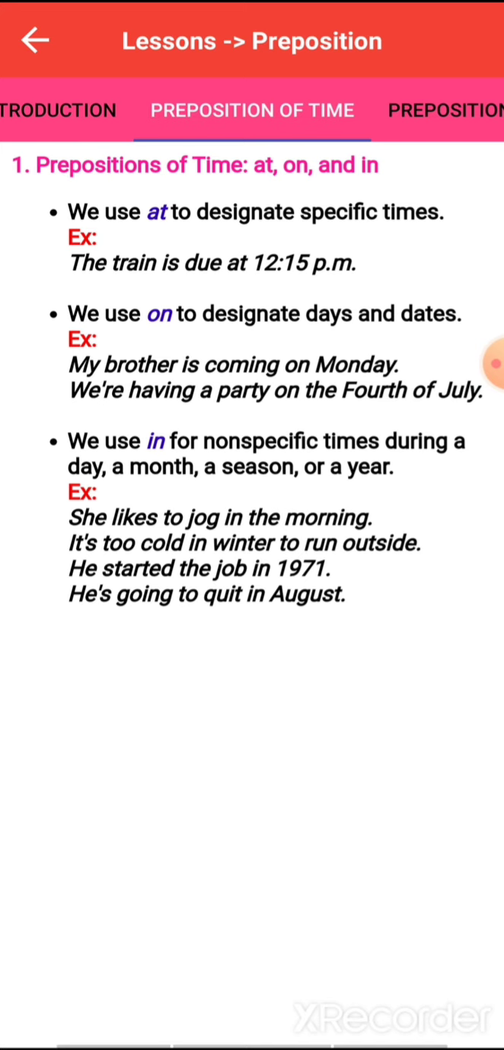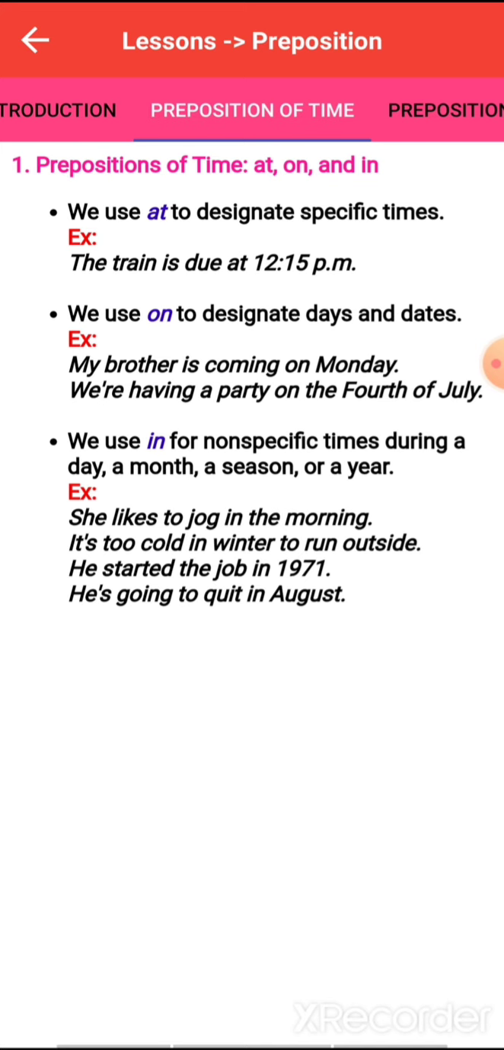Okay, next is we are using in for non-specific time duration, as in during a day, a month, a season or a year. So here you can see she likes to jog in the morning. Okay, not a specified, for a non-specific time. Next is it is too cold in winter to go outside. Next is he started the job in 1967. So for the name of a year we will use in. Next is he is going to quit in August.